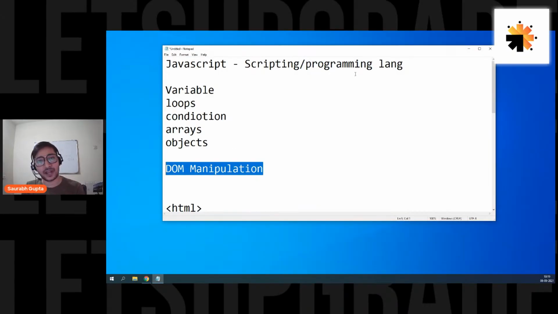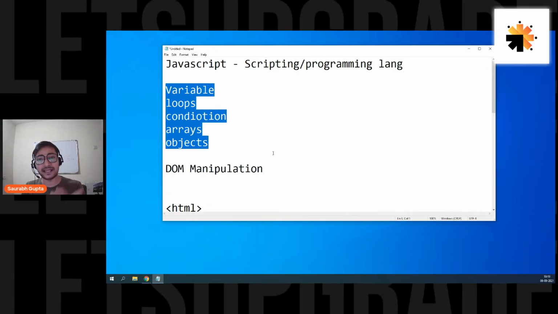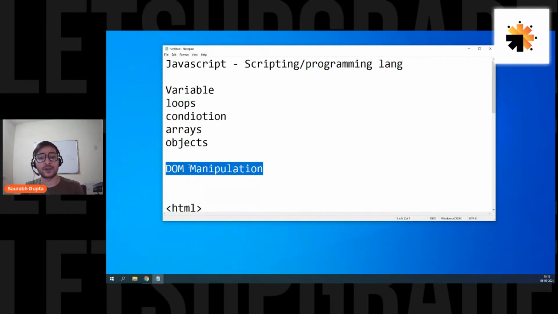So JavaScript is a programming language that contains all these things, and the other thing is it can perform DOM manipulation. Okay, so that's what JavaScript does. But till 2009, JavaScript was simply made for this. It had all the programming constructs and it was also performing DOM manipulation. So till 2009, JavaScript was only doing this.